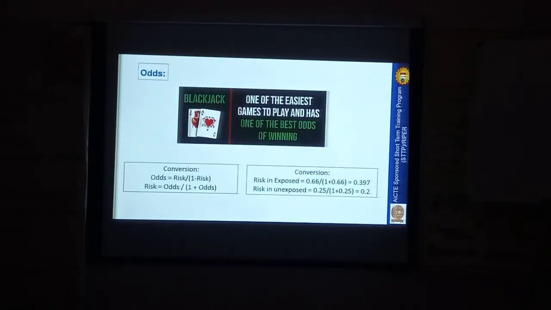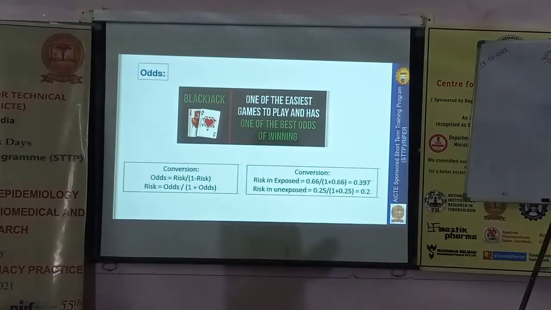So we will convert that odds into risk. The risk will be very easy to interpret. Already we have seen how we are going to interpret the risk value. We can convert odds into risk by using this formula: risk is equal to odds divided by 1 plus odds. Then we get a risk value. Like that we can convert odds to risk, risk to odds. With that, finally, we can interpret all the values. In the later part we will see all these things.